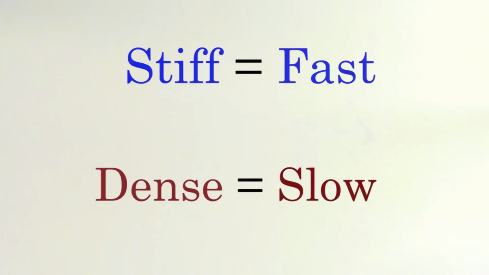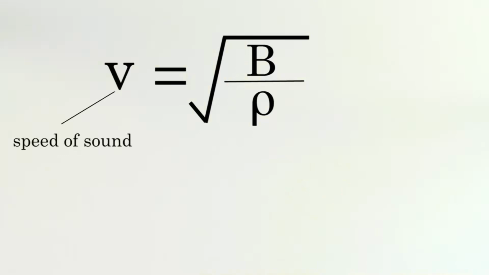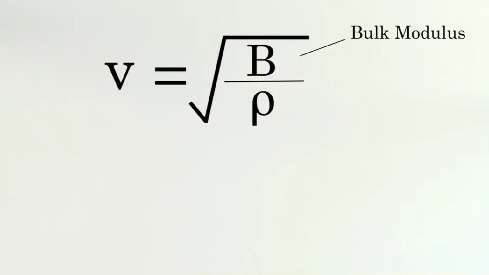These two factors are taken into account with this formula. V is the speed of sound. Capital B is called the bulk modulus of the material. The bulk modulus is the official way physicists measure how stiff a material is.